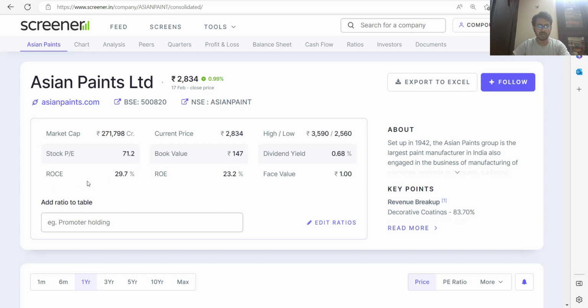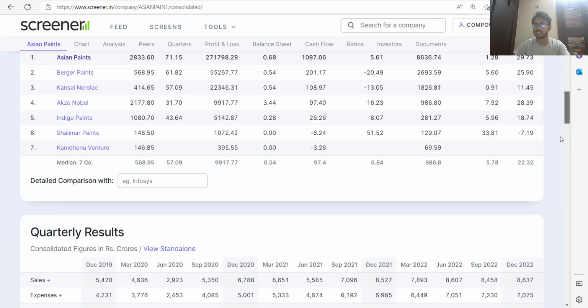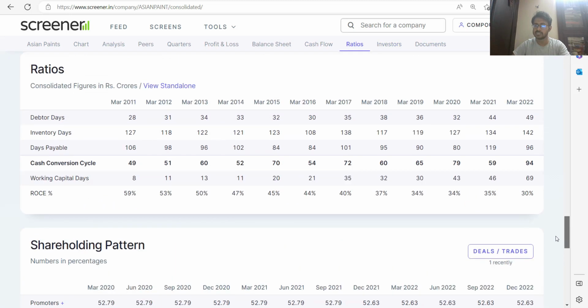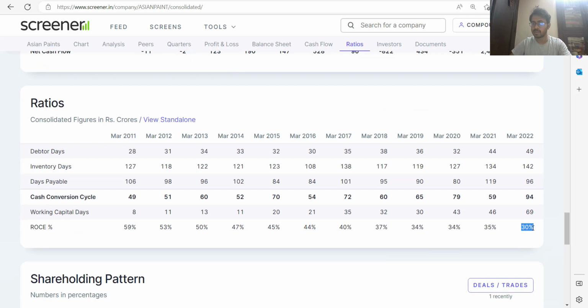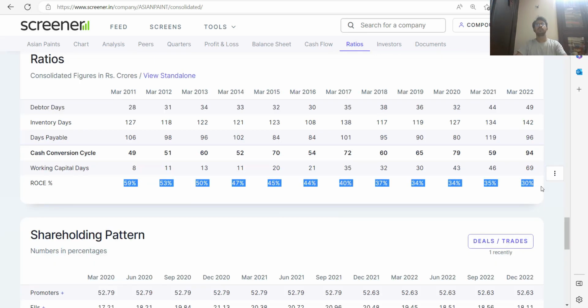So currently, the return on capital employed for Asian Paint is around 30%. That value, you can also see it from here. If you see the trend of ROCE over time, in 2011 it was around 59%, and as time progressed, we have seen that the ROCE is in a downward trend. So the return on capital of this company is reducing over time. This is the basic judgment that you can make from here.